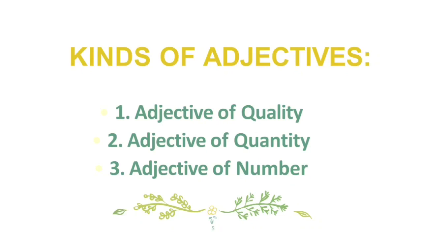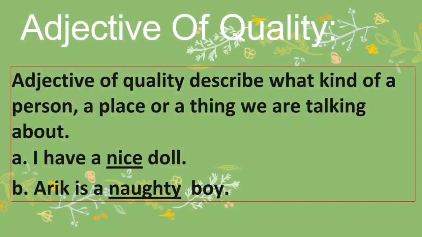What is adjective of quality? Let's check this out. Adjectives of quality describe what kind of a person, a place, or a thing we are talking about. It means about what you are talking, which type of quality. Let's go for an example, it will be more clear for you.